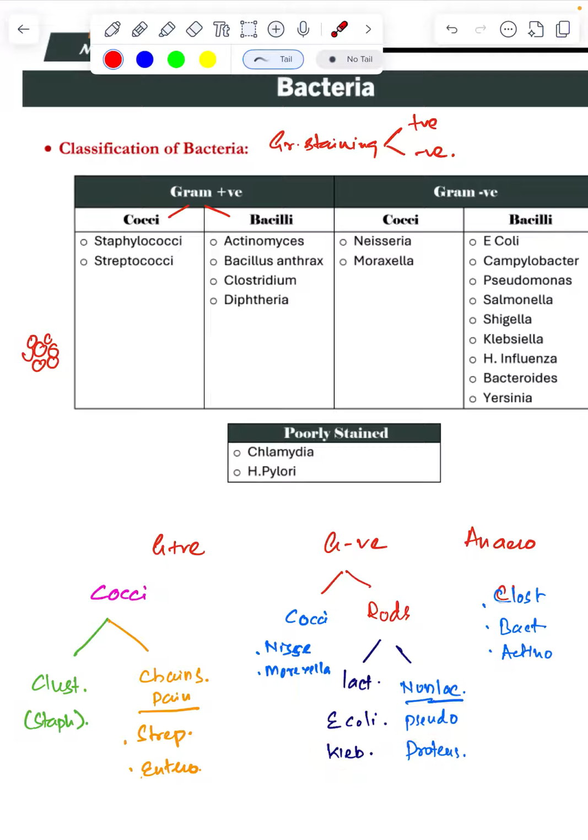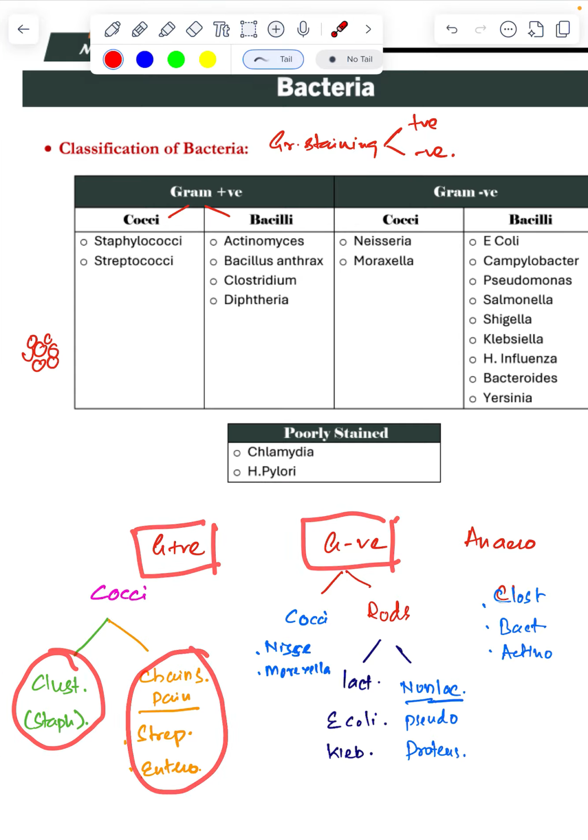Pseudomonas we know commonly in catheterized patients in the ward, and burns, they get green color. Now, when we come to the question, what is positive or negative? These are negative. Positive are Staph aureus and strepto.